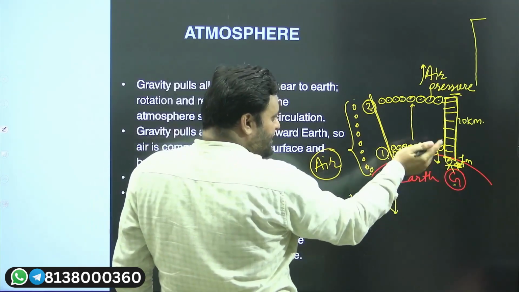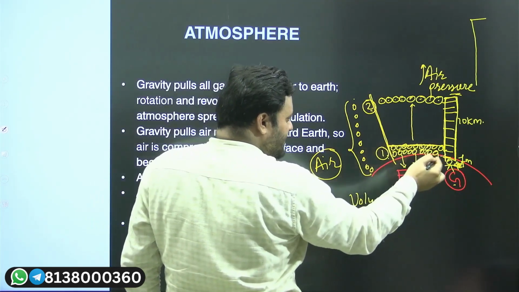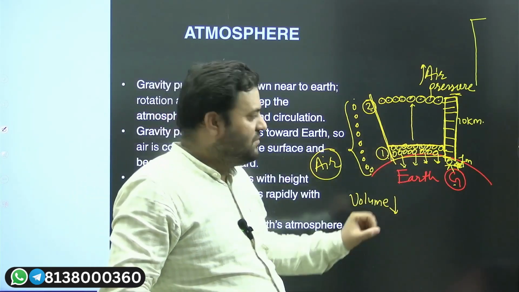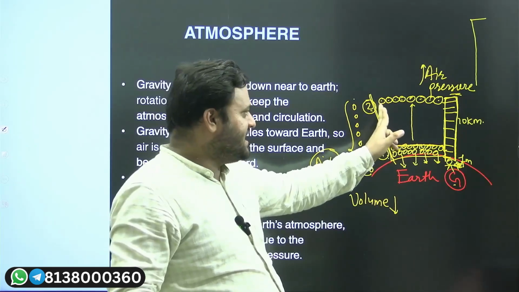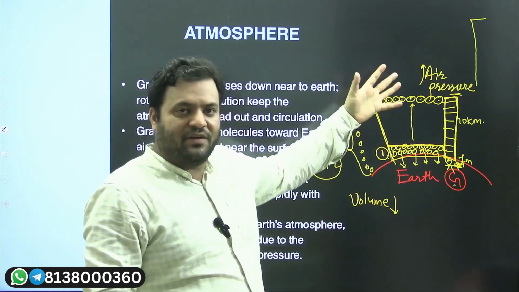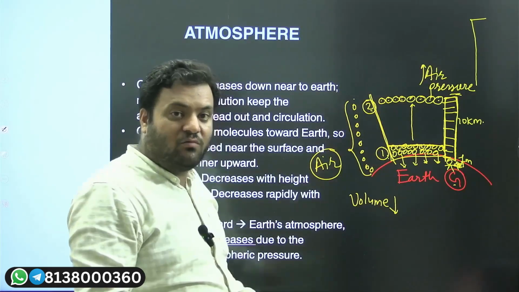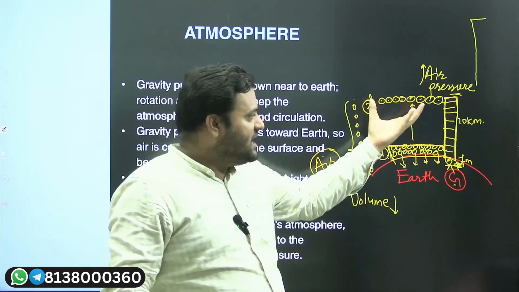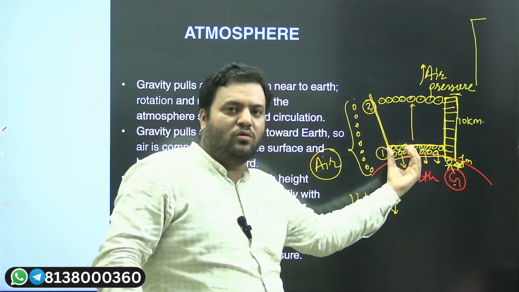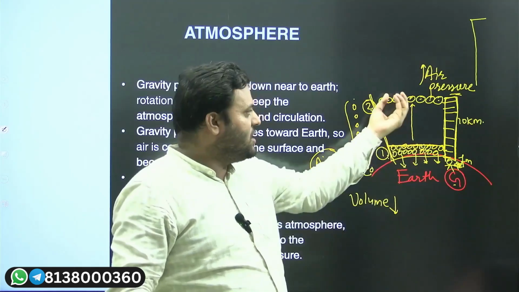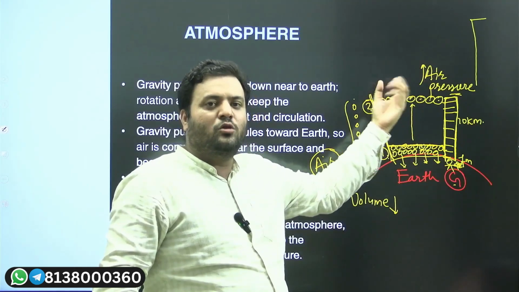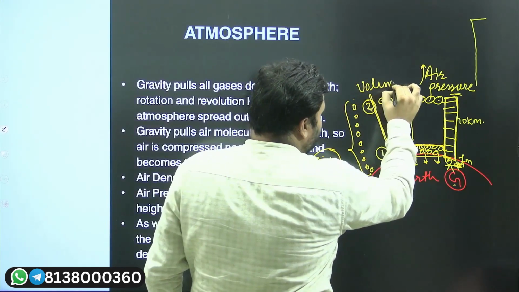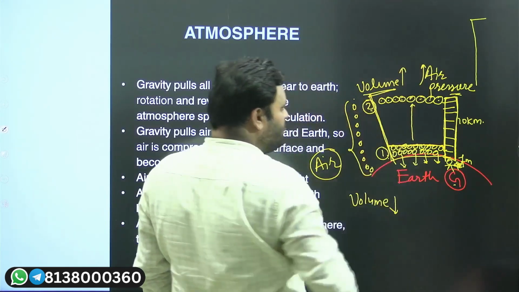Because of the gravity, the air at the first position will be pulled more, and the air at the second position will have less effect of gravity, and as a result, this air will not contract like the closely packed air at the first position. Here the air will be loose, and the volume is going to increase.